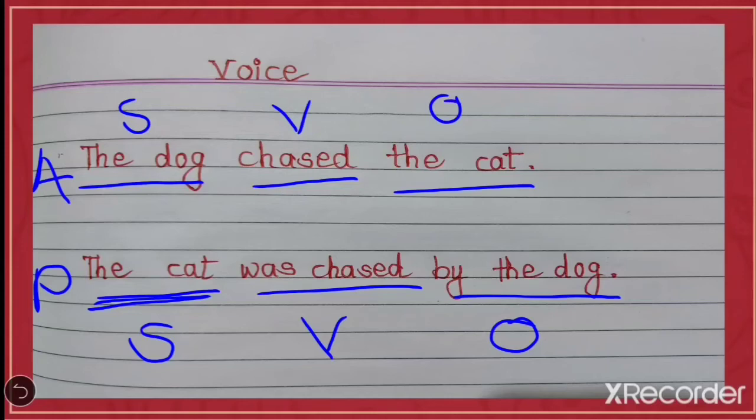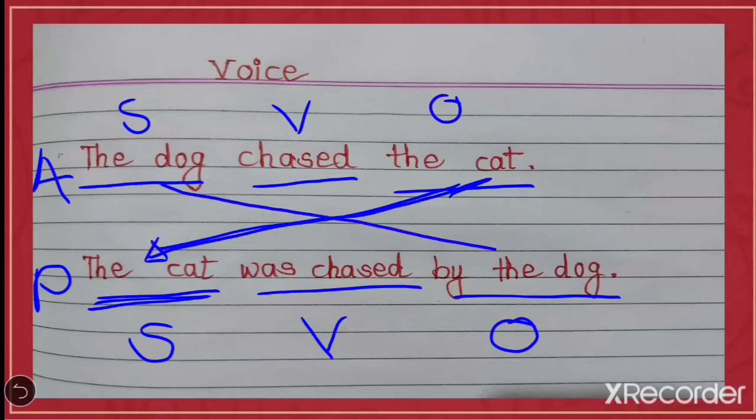The object of the active sentence is turned into the subject in the passive sentence, and the subject of the active is turned into the object in the passive sentence. Object becomes subject in passive and subject becomes object in passive.